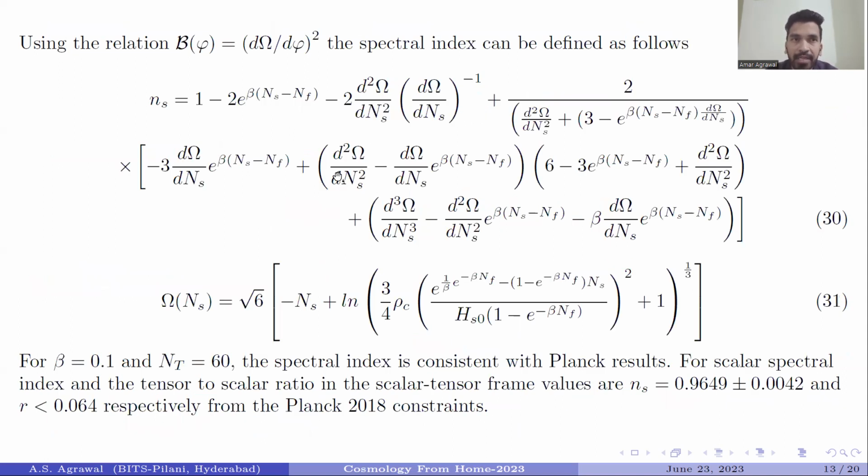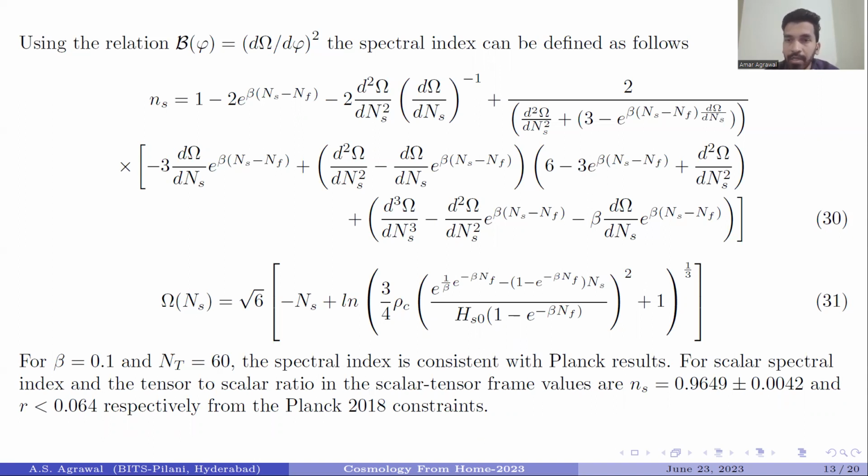Now, using this relation, one can easily get this spectral index, in which the conformal factor is represented in equation 31. We have noticed that for beta equal to 0.1 and n_t equal to 16, the spectral index is consistent with the Planck region.